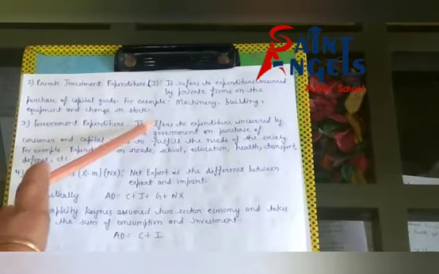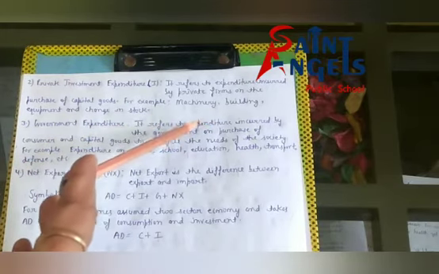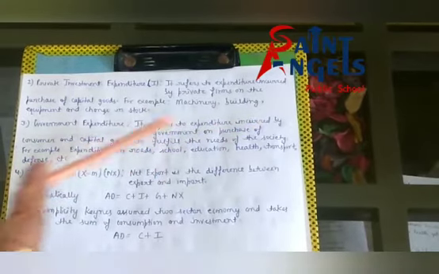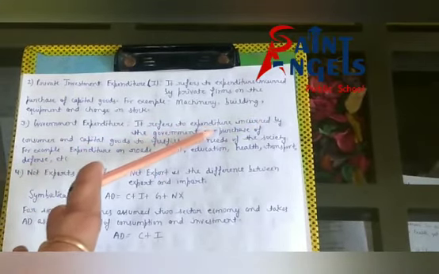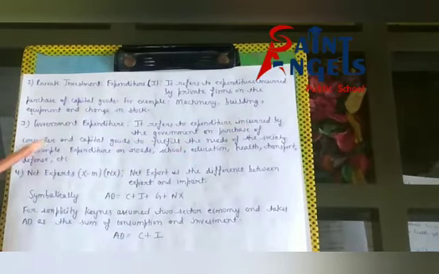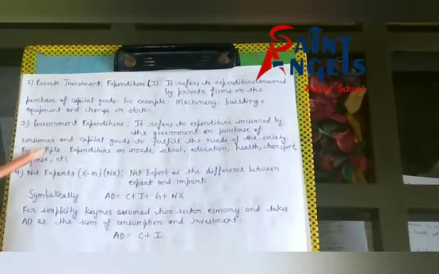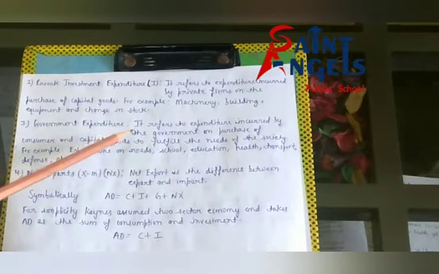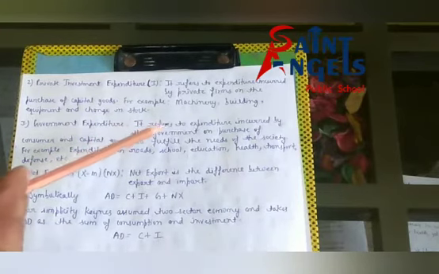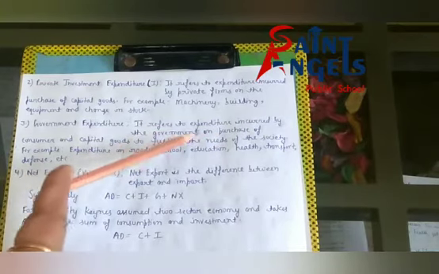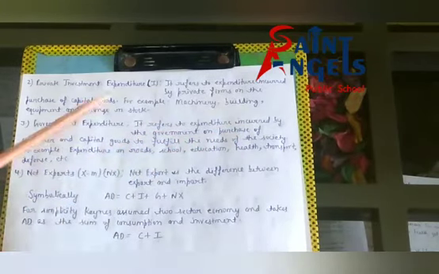See, it refers to total expenditure incurred by the government on purchase of consumer and capital goods to fulfill the needs of the society.